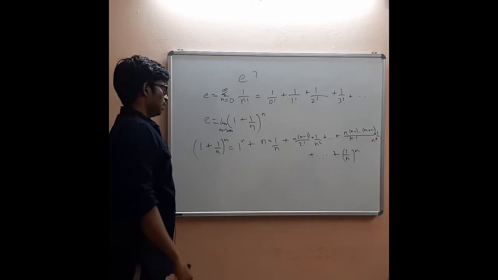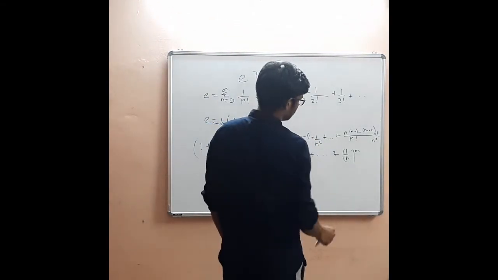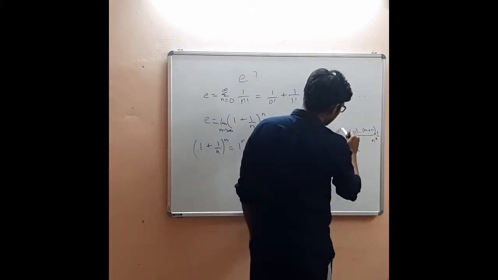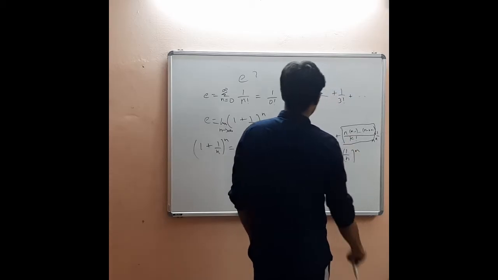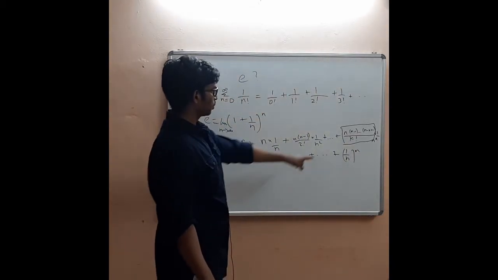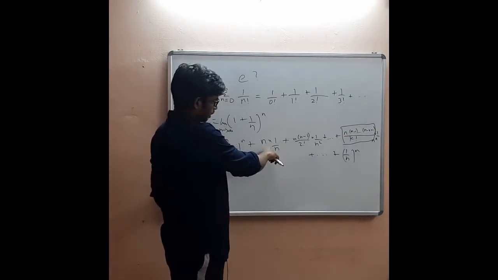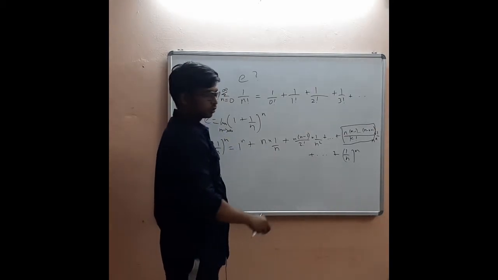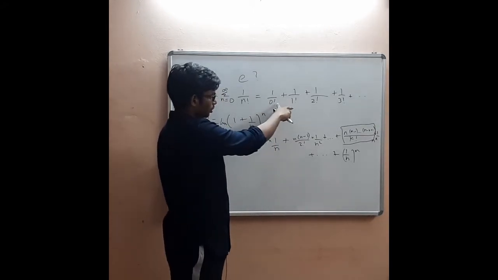Let's investigate these individual terms. I am interested in one particular term. This n into 1 by n is nothing but 1, so the first two terms are equal.